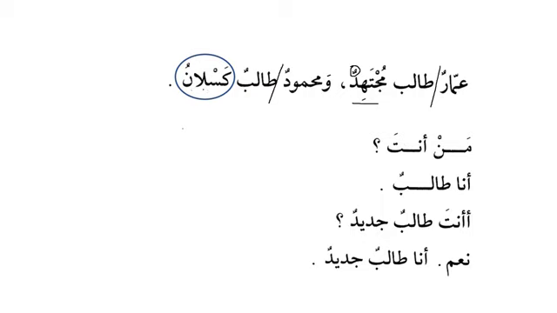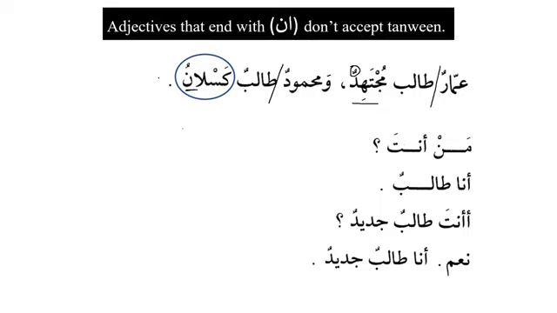So if a word is an adjective and if it ends with alif and noon, then it will be mamnu min as-sarf, as we can see over here. Adjectives that end with alif and noon don't accept tanween. We learned earlier that a noun that ends with alif and noon does not accept tanween, for example Imranu wa Salmanu, or similarly Uthmanu. And now we are learning that if an adjective ends with alif and noon, it does not accept tanween. And the translation is here: Ammar is a hardworking student, and Mahmud is a lazy student.